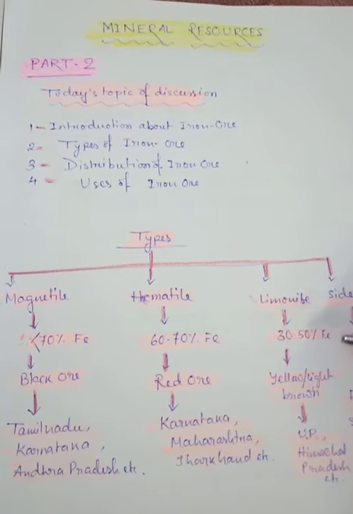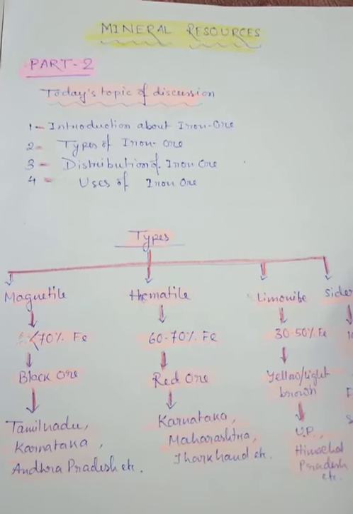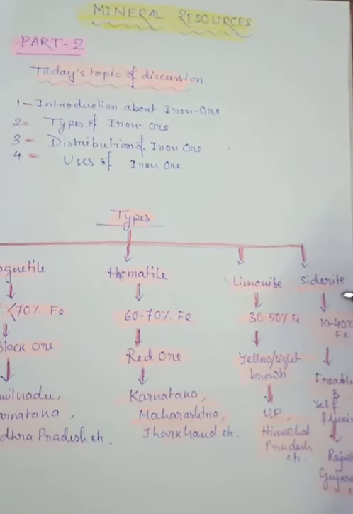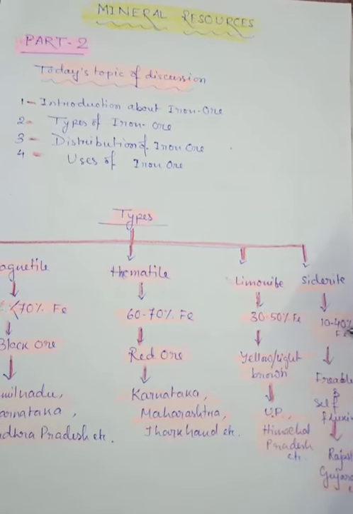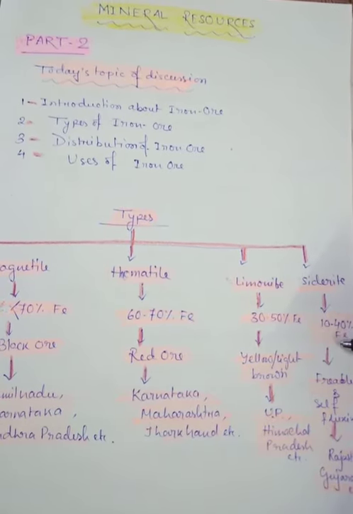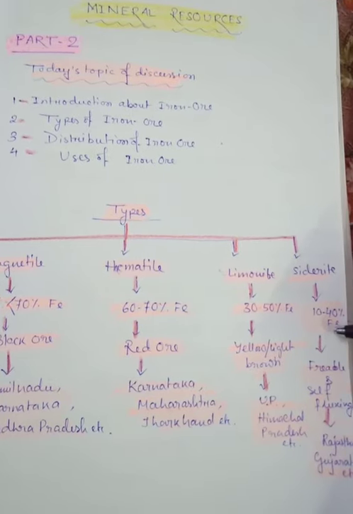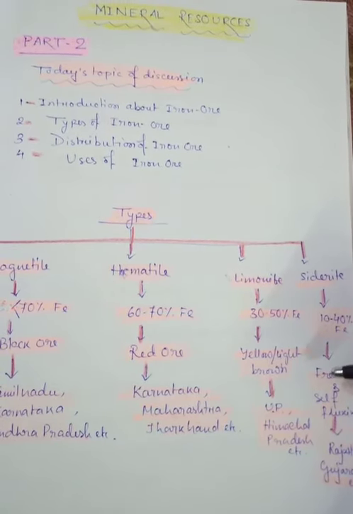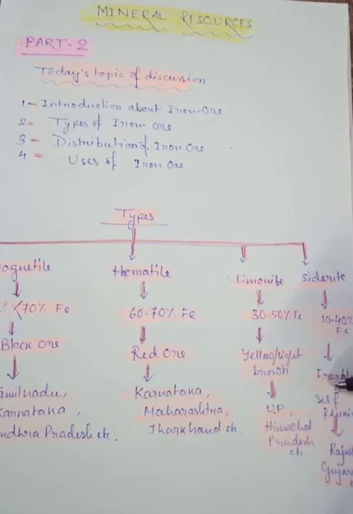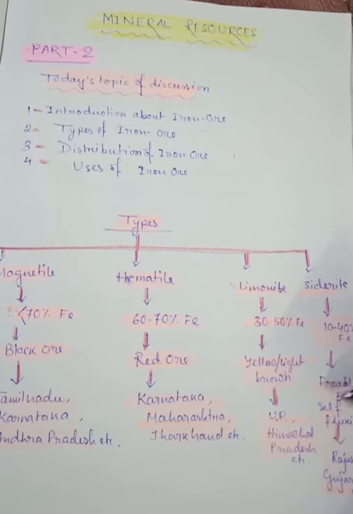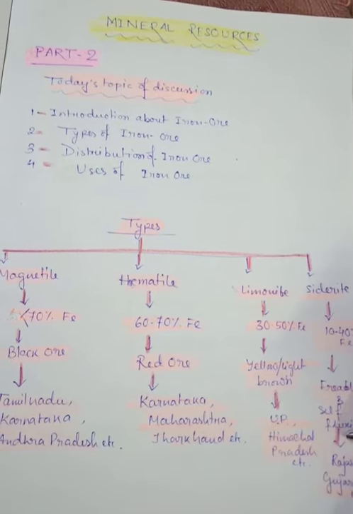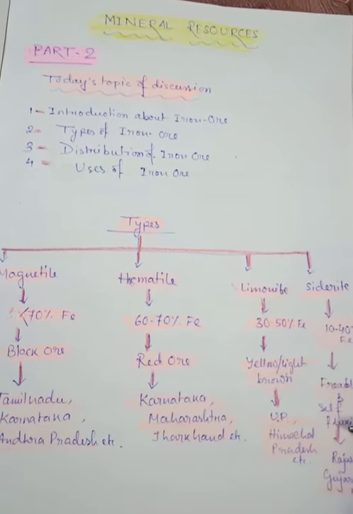Okay, then this is the siderite, which is the worst or poorest quality iron ore. Here 10 to 40% iron is present in siderite. And it has the characteristic that it is friable and self-fluxing. Friable means it can break easily, and it does not need any other flux.